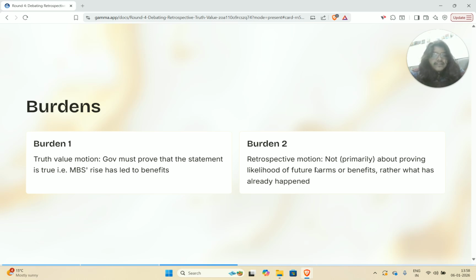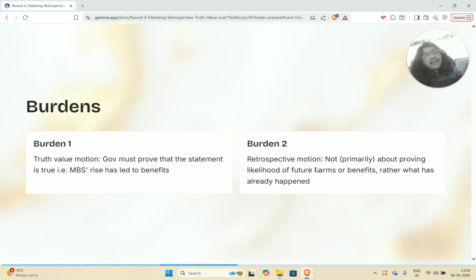The second burden, as I explained, is that this is a retrospective motion. So it's not, and here I've written primarily, because I do think that the likelihood of future harms and future benefits is a part of this debate. But I don't think that that is this debate. I don't think this motion is primarily about proving the likelihood of future harms or future benefits. It is more about attempting to convince the judge that it is reasonable for them to believe that it has already led to certain harms or benefits.